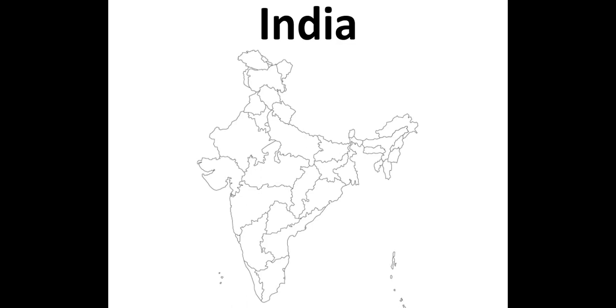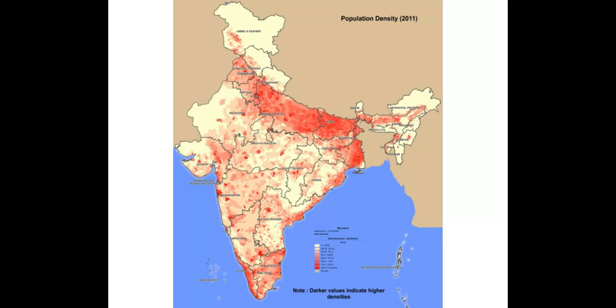We're examining where their populations are. So hit pause if you want to try to guess. Now you're back, and with India, you notice that the people of India are living kind of along the coastline, some pockets in the interior of the country, and in the northeastern part of India.